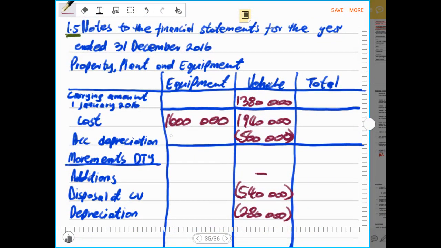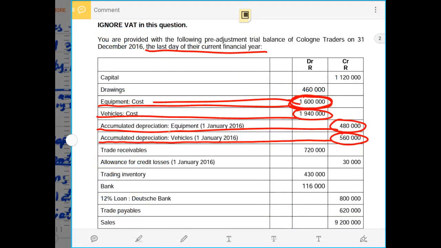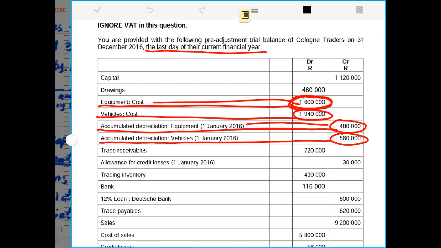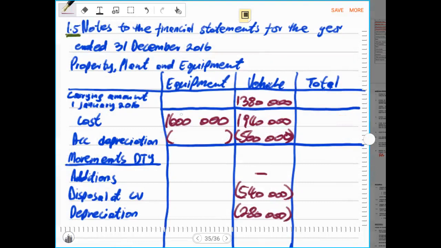And remember, there was no disposal for this asset, so when there's no disposal, there's no need for you to do the ledger accounts, because all the amounts are just given. There's little to adjust. And the accumulated depreciation opening balance for equipment was 480,000 rands. We record that as it is and make sure that it is a negative amount. Then the difference between the two is 1,120,000 rands. That becomes the carrying amount at the beginning of the current year.